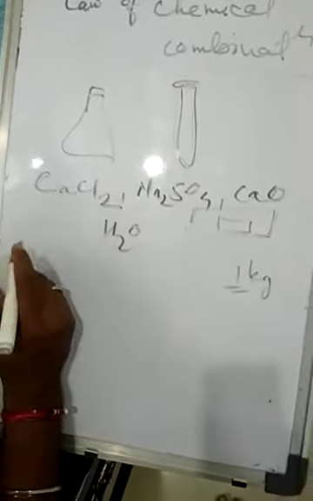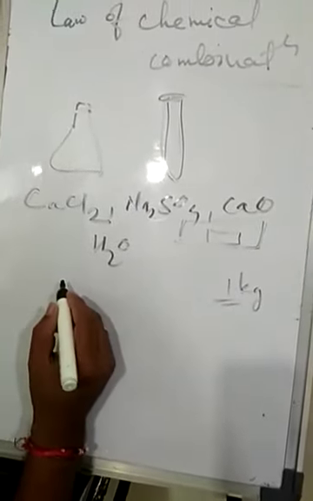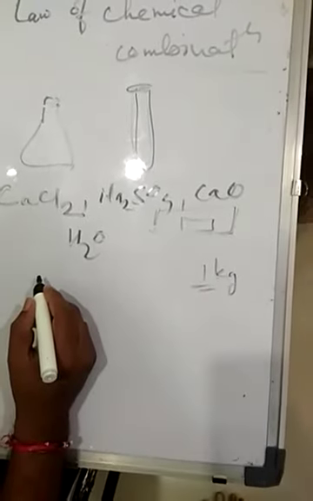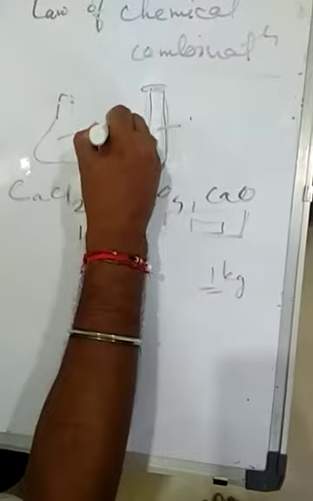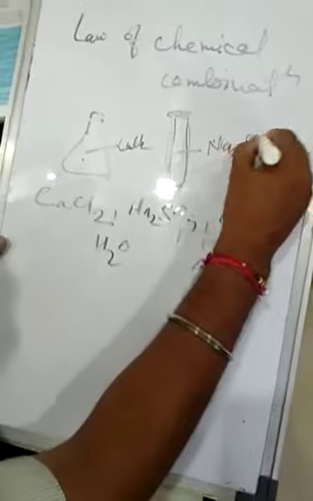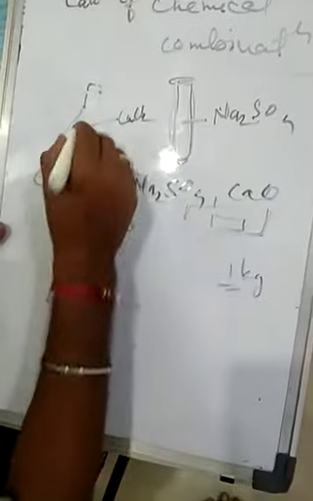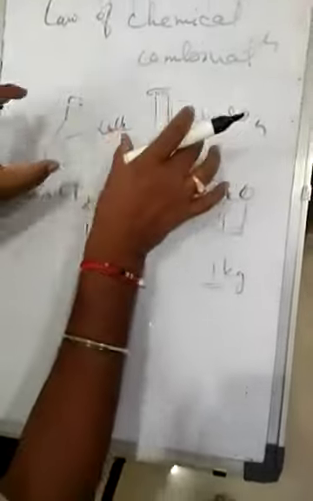Now what to do in the activity? Take a solution of calcium chloride in the conical flask and a solution of sodium sulfate in a test tube. We take some weight here: suppose 100 grams of calcium chloride and 50 grams of sodium sulfate.